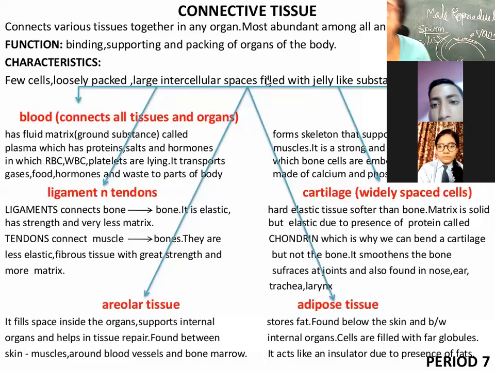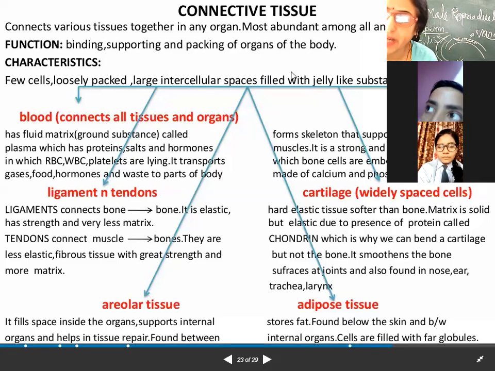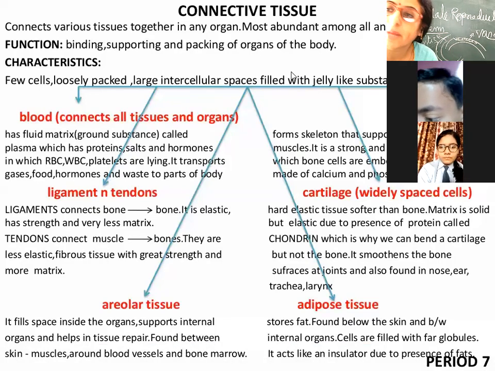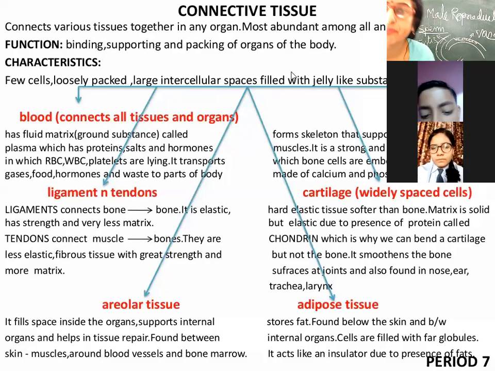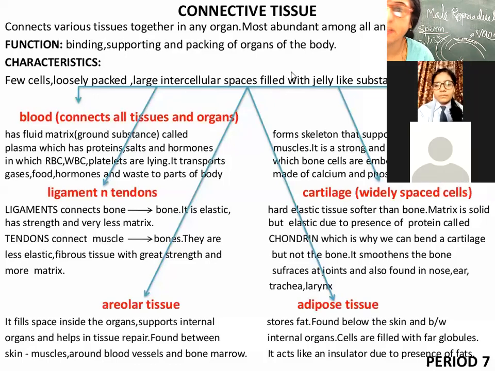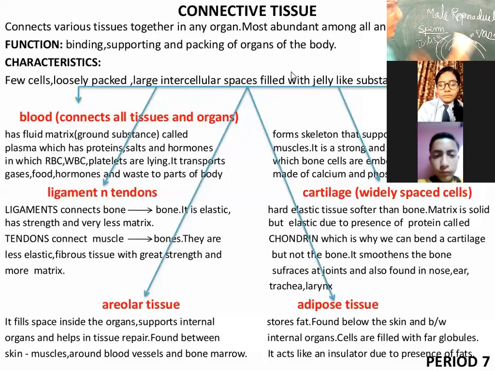Now, the other type of tissue, which is most abundantly found in animals, is called connective tissue, because it connects the various tissues of the body and helps to provide support and rigidity to them. It helps in binding, and it helps in supporting the various organs. Now, what are the characteristics of the cells that make up the connective tissue?